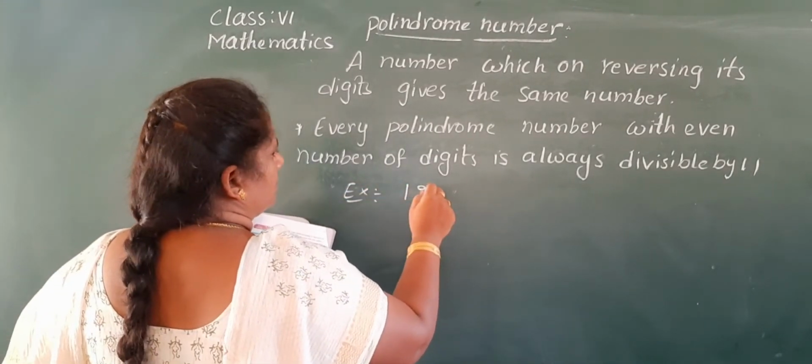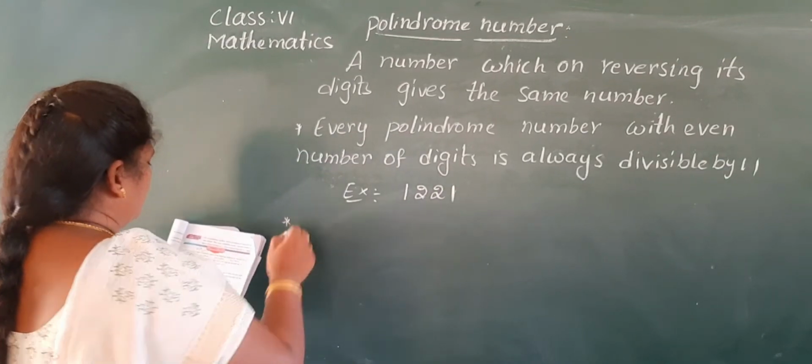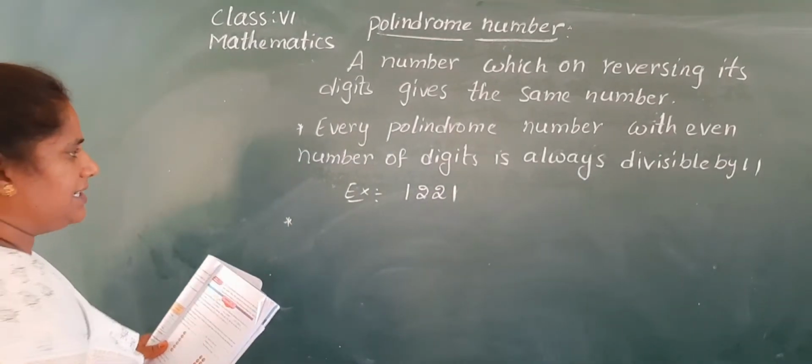Now they are asking: write a palindrome number of 6 digits.